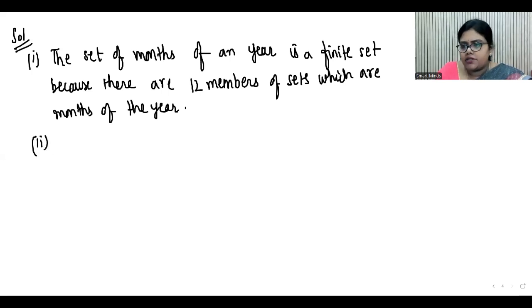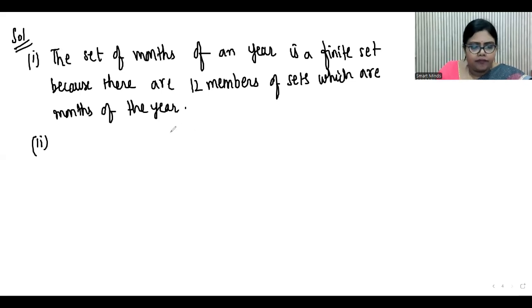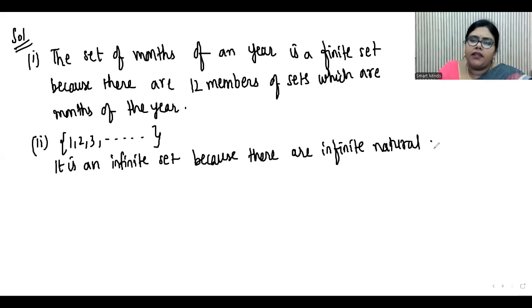Next, which is the second bit? 1, 2, 3, so on. So whenever you have so on, dot, dot, dot, that means it is infinite. So 1, 2, 3, because there is no end to it. So it is an infinite set because there are infinite natural numbers. In this set, you have infinite natural numbers. So that is why it is an infinite set. As we know that natural numbers are infinite.